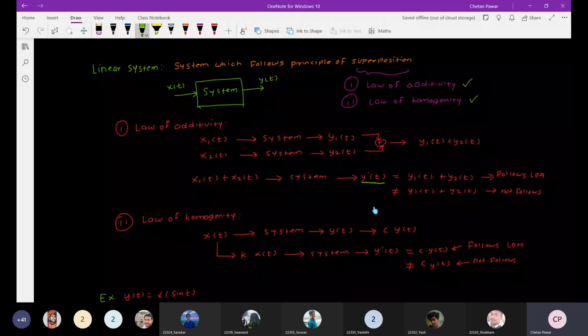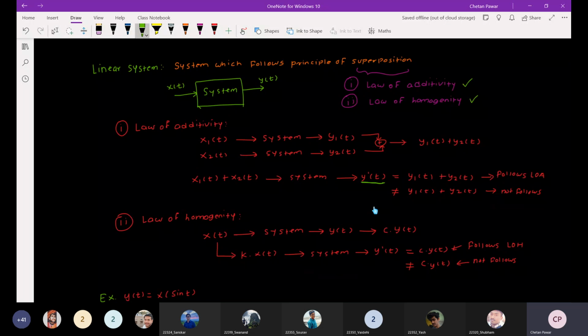Similarly, if I scale the input signal by factor c and apply it to the system, and I get the output y prime of t, and that output is equal to c into y of t, then the system follows homogeneity.